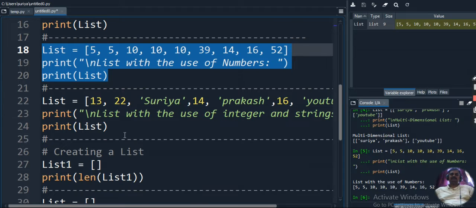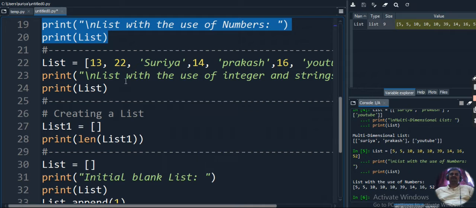Okay, next we have a list with a combination of strings and integers. When we create arrays in programming languages like C, C++ or Java, an array holds a similar data type.